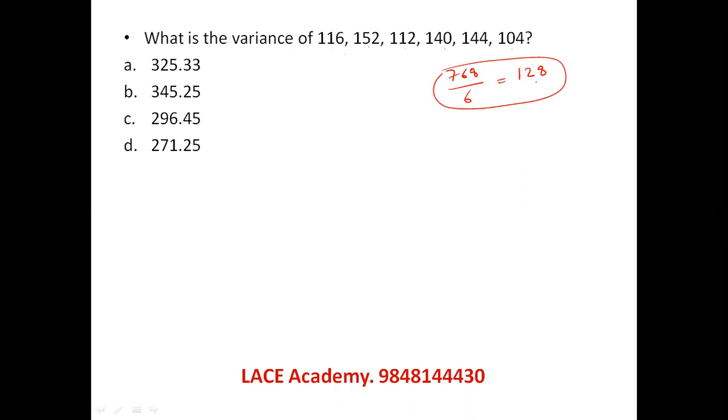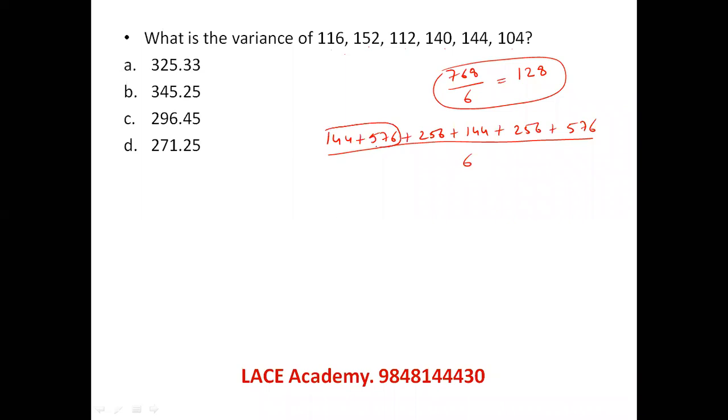116 and 128, deviation is 12, 12 square. 152 and 128, 24, 24 square. 112 and 128 deviation, 16 square. 140 and 128, 12 square. 140 again 16 square, 24 square. Add all these squares and divide by the number of values.